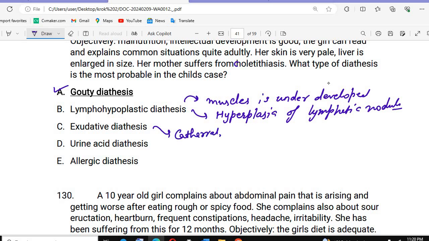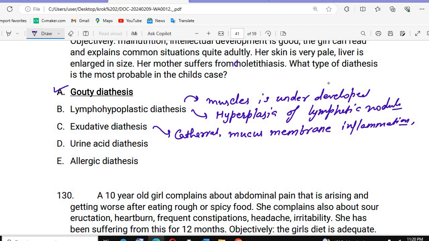In catarrhal inflammations, which membranes will be inflamed? The mucous membrane inflammation will be seen, and that is the exudative diathesis. It can involve the bronchial mucous membrane, so it can be associated with bronchial disease. The gouty diathesis, we studied, is uric acid or cholelithiasis.